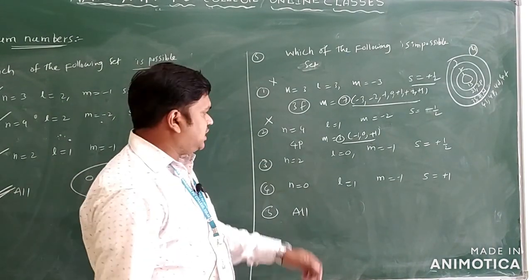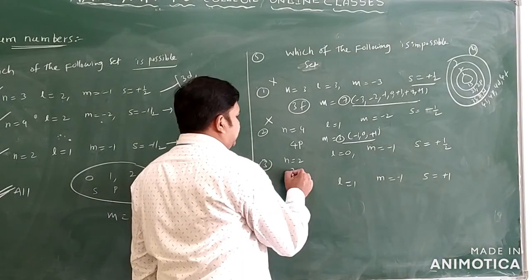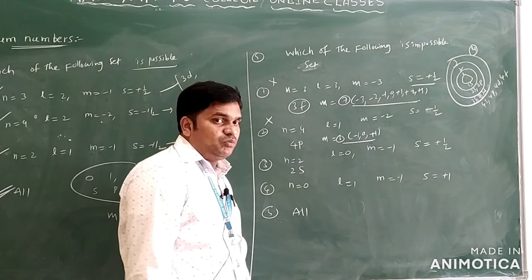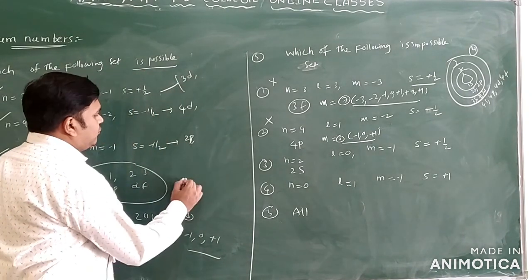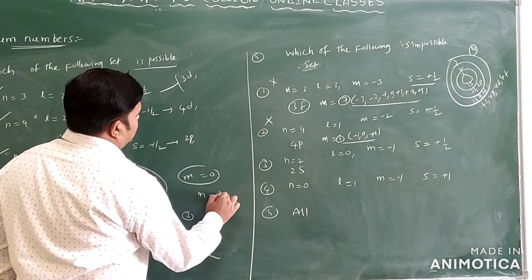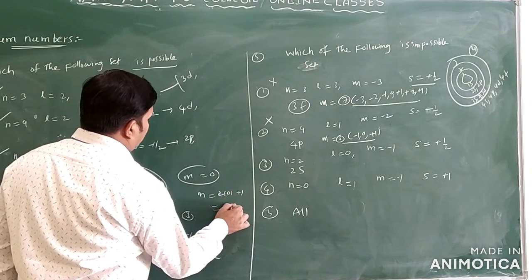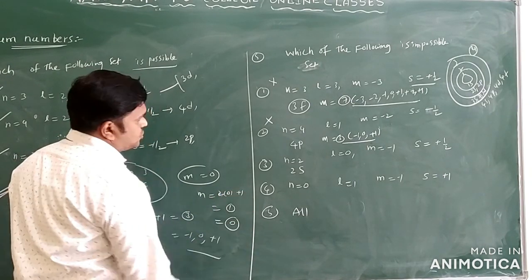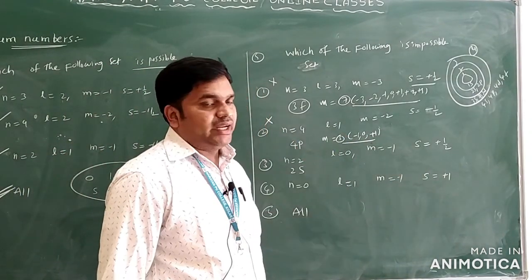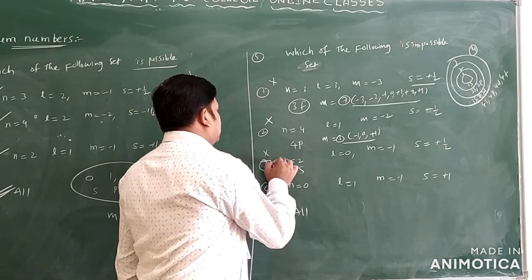Now we can see the third shell we have. Third shell, you can see n is equal to 2, L is equal to 0, can I write here? Yes. Okay, for s orbital, M value how much? For s orbital M value is what? 0. Why? M is equal to 2 into 0 plus 1. Only one value possible, the one value we have is 0 only. But here what is given? Here is given minus 1. So this is also not possible only.